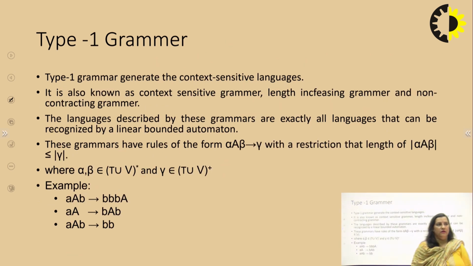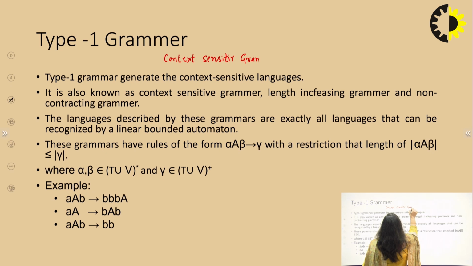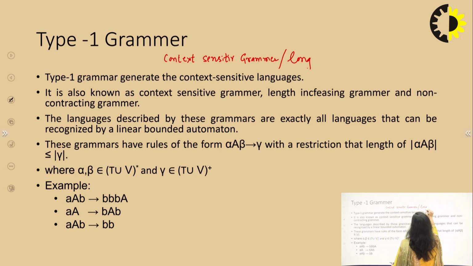Second is type 1 grammar. Now type 0 grammar has no restrictions at all, but type 1 grammar has one restriction, and type 1 grammar is also known as context sensitive grammar, or length contracting grammar.